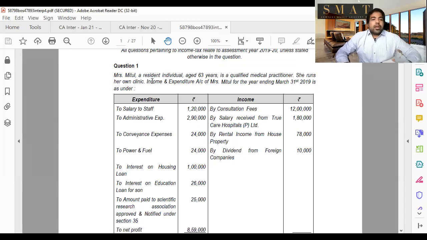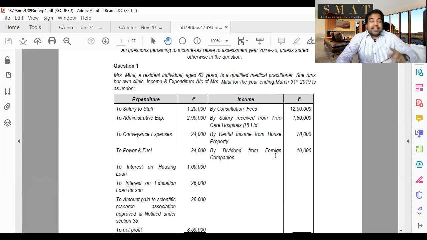Mrs. Mithul, a resident individual, age 63 years. Whenever they give you 63 years, that means they want to calculate your tax also. Is a qualified medical practitioner, guys. She might also be a surgeon. She runs her own clinic. Income and expenditure account of Mrs. Mithul for the year is this. Guys, this is income and expenditure.